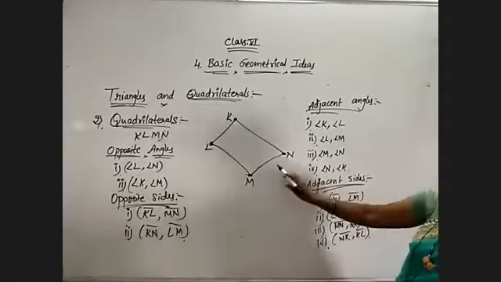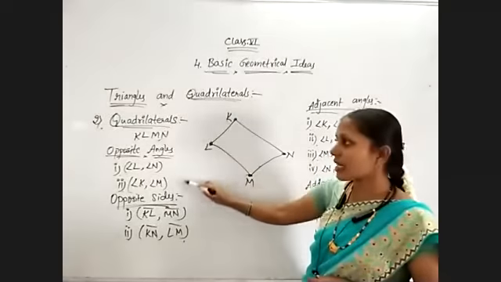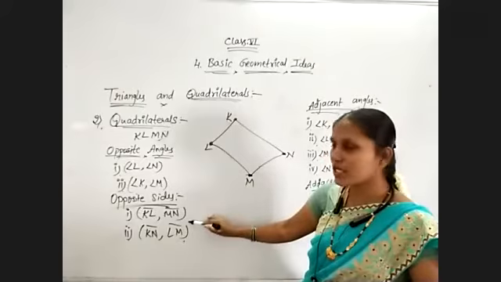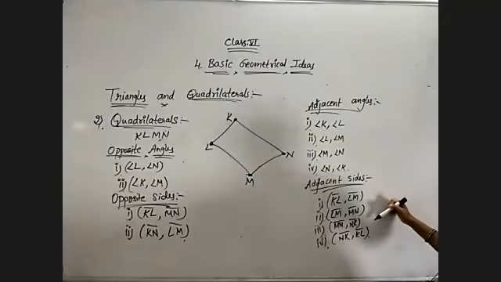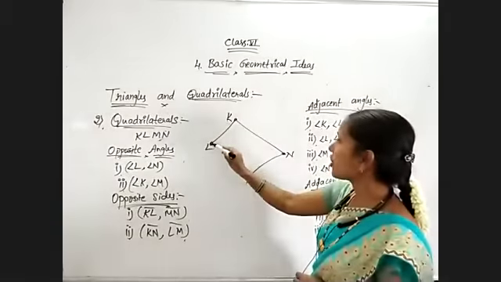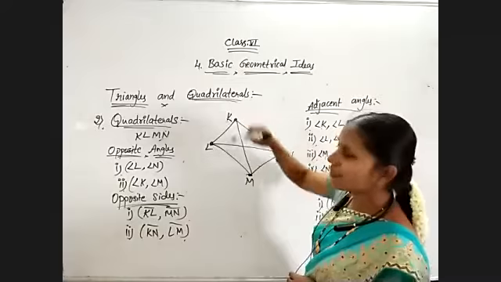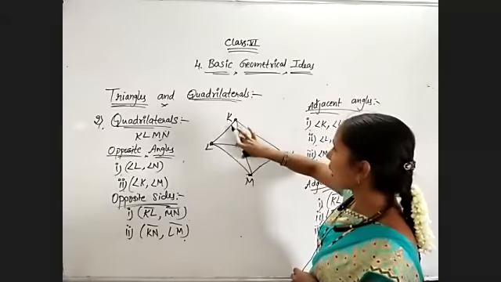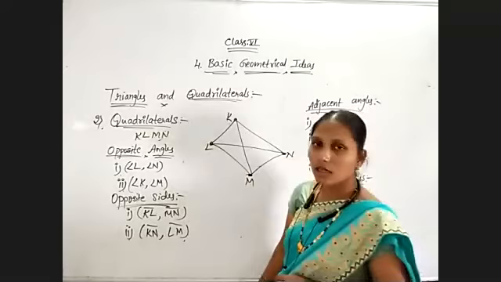So every quadrilateral has two pairs of opposite angles and two pairs of opposite sides, four pairs of adjacent angles and four pairs of adjacent sides. So remember this. And by joining opposite points, we get the diagonals of the quadrilateral. In this figure, KM and NL are the diagonals of the quadrilateral.